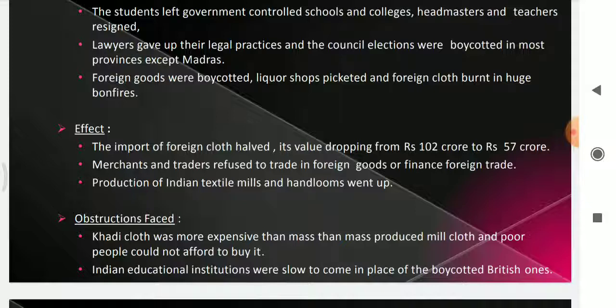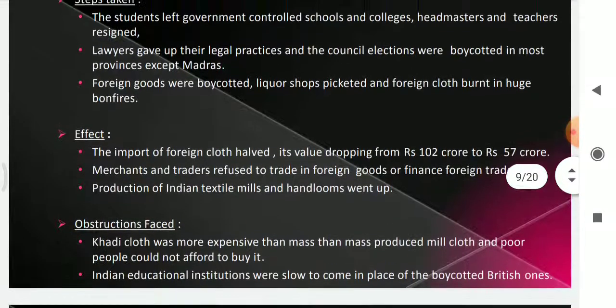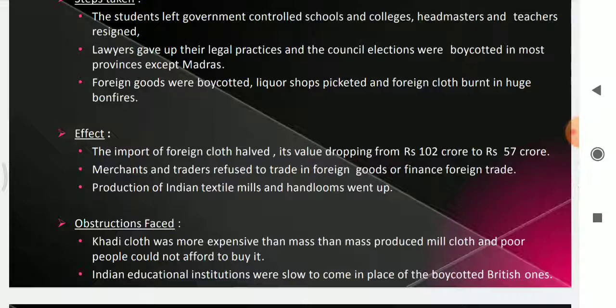And there were no alternative Indian educational institutions; they were very slow to come up. So the students and teachers who had resigned rejoined schools and colleges. Even the lawyers joined back their legal practices. So finally it ended in failure.